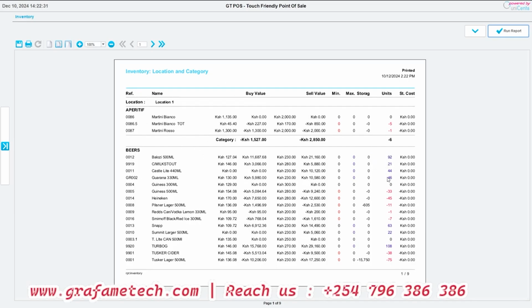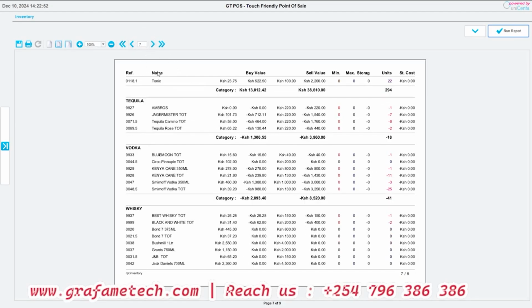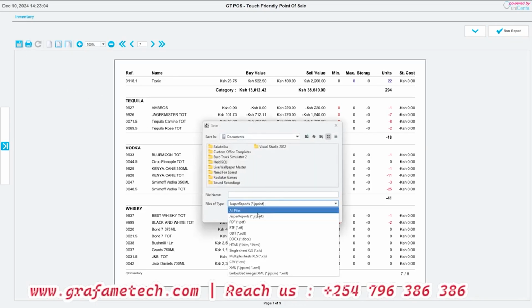The 92, these ones you will see that they are in bluish. And these ones that are in reddish, they were sold minus stock. If you go to the last page, the system will also be accumulating an entire value of what you have currently in stock. There are very many pages here. You also have an option of printing this report directly, let's say you have an A4 printer, and you also have an option of exporting this report so that you can manipulate it later on.